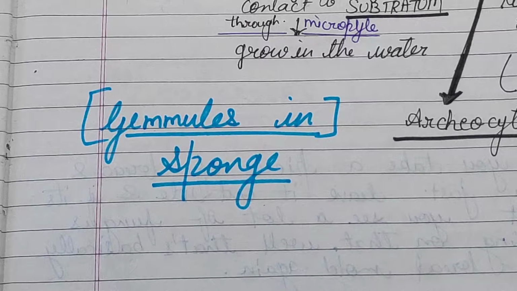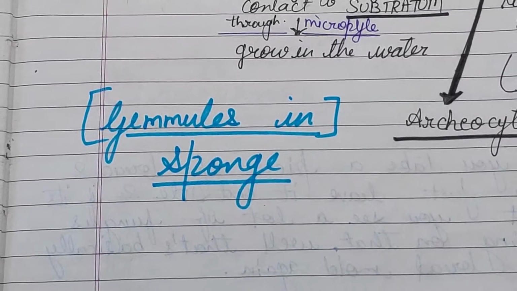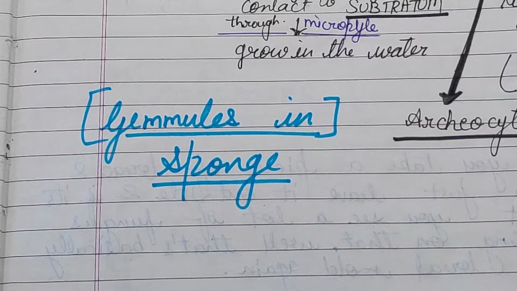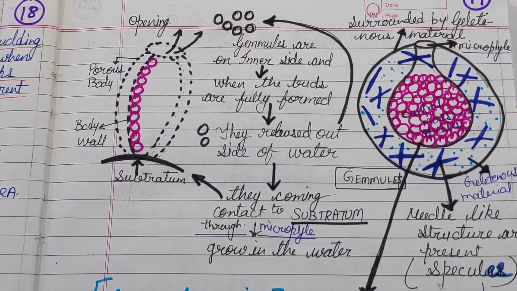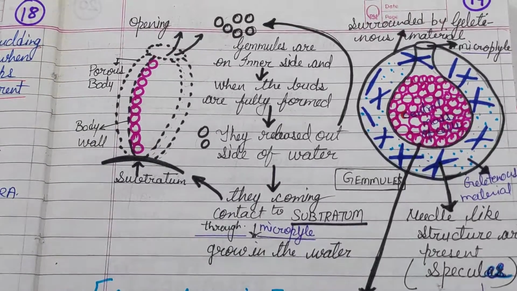Now let's come to endogenous budding. Example, gemmules in sponges. Now look at the picture. To understand this procedure, we have to learn the structure of sponges.